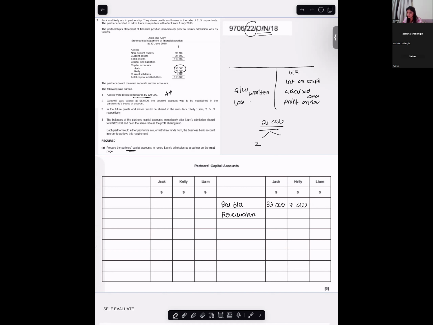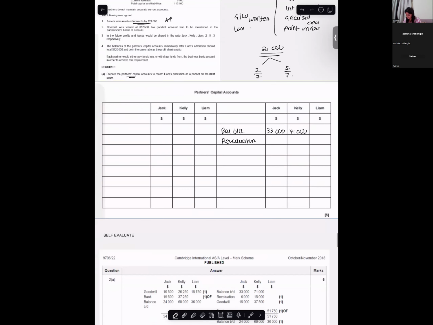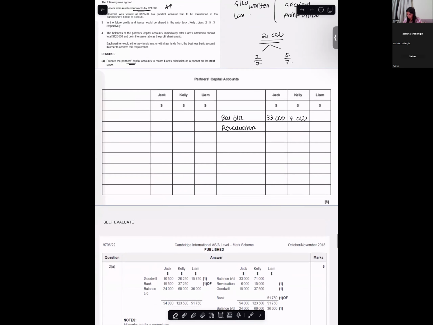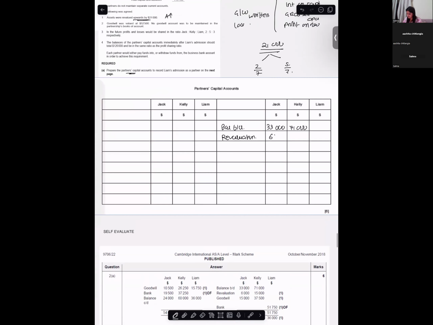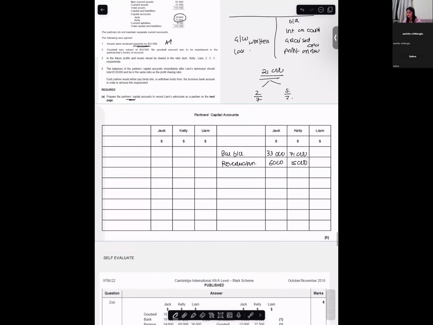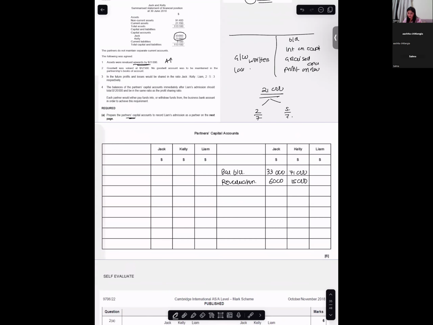Can you tell me the amount, please? So this 21,000 you're going to distribute in the ratio of 2:5. What is the amount? It is 6,000 and 15,000. You're talking about goodwill or revaluation? Revaluation. Oh, sorry, I was saying goodwill.